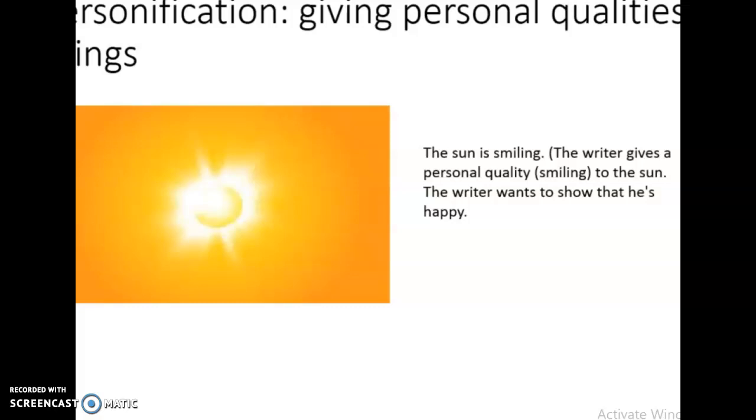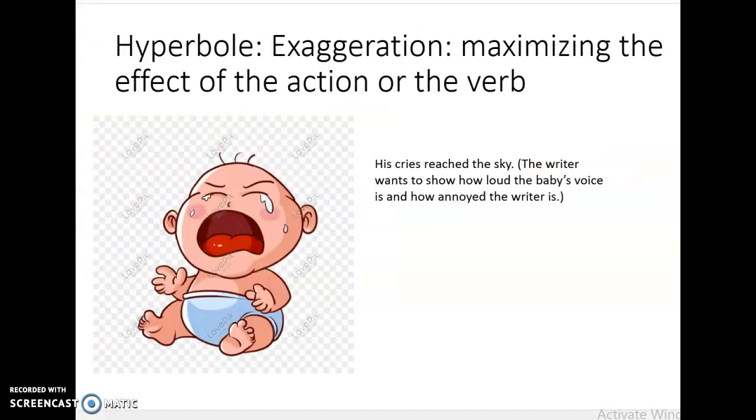Or for example, the sky is crying. So the sky does not cry. The sky is a thing. Crying is for people, so we give it to the sky. Why? In order to show his emotion, his feelings. The sun is smiling, and the writer is happy. If he says the sky is raining, is crying, yani he's sad. Okay? Now the fourth.